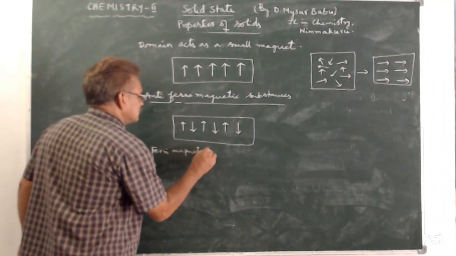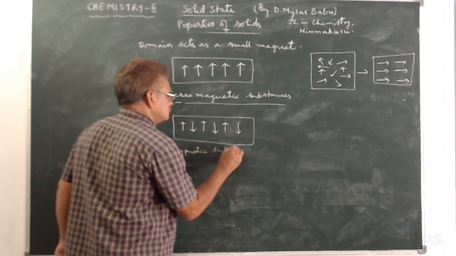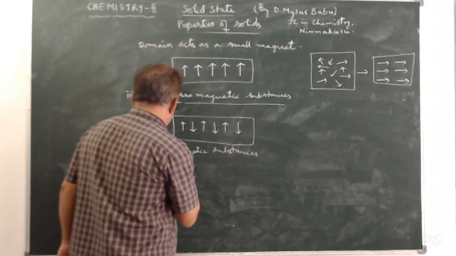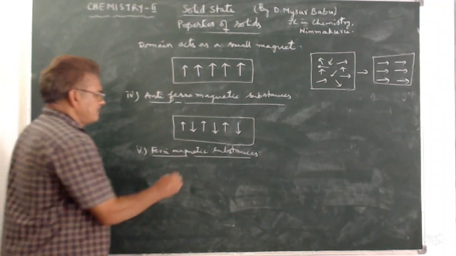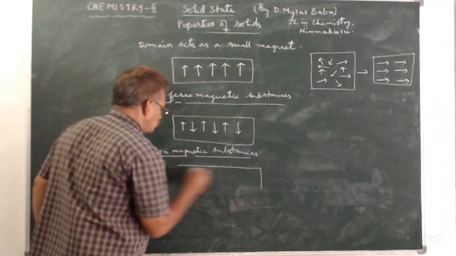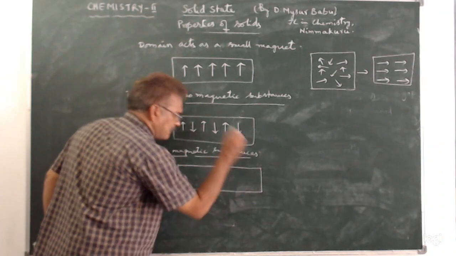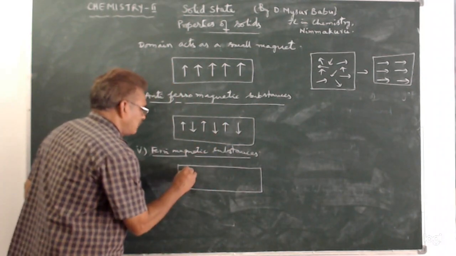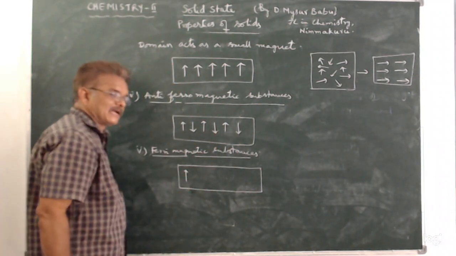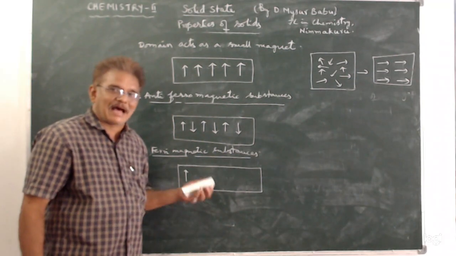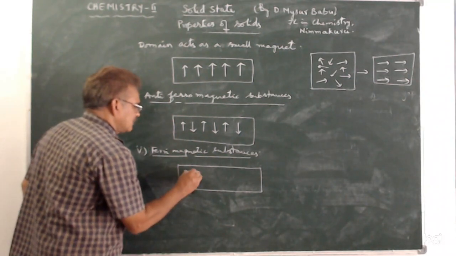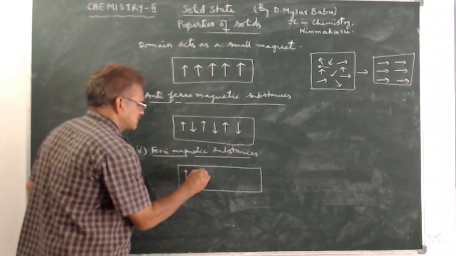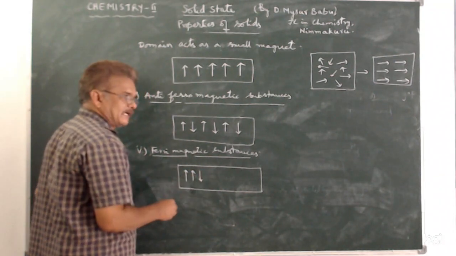Next, ferrimagnetic substances. In ferrimagnetic substances also, domains are arranged parallelly but in unequal number. Say 2 are upside, 1 is downside.